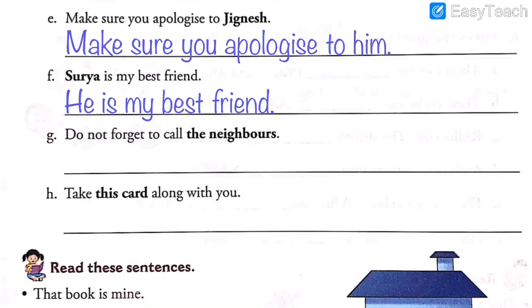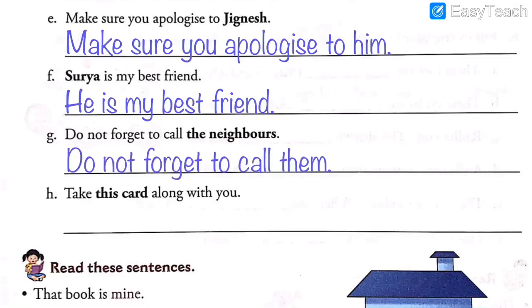There are two possibilities, they or them. But here we shall write them because it is an object. Do not forget to call whom? The neighbors. So the answer will be: Do not forget to call them. Instead of the neighbors, we have written them. There is only one change, replacing the neighbors with them.